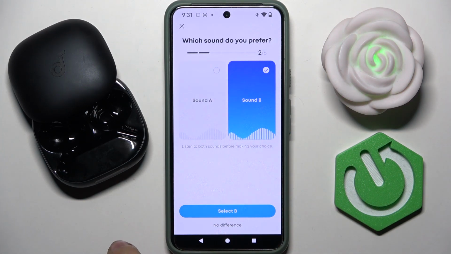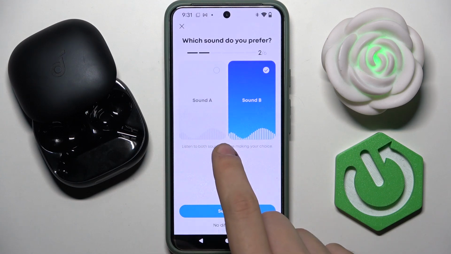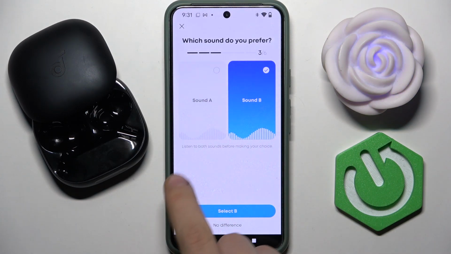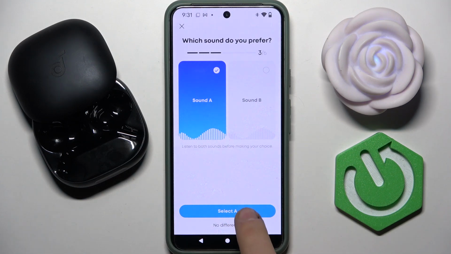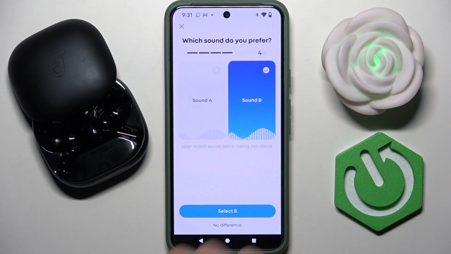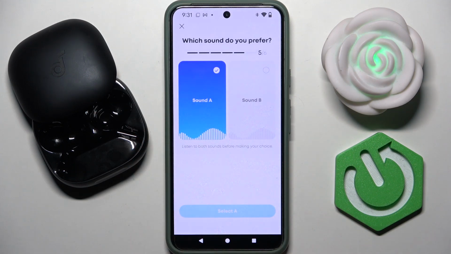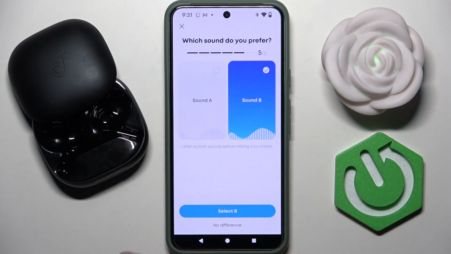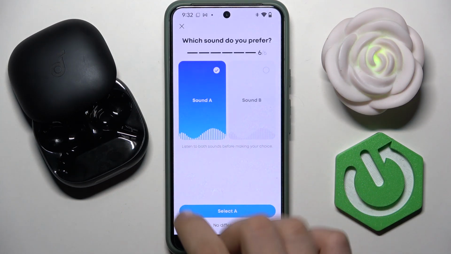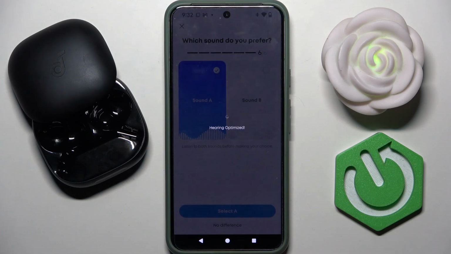Here, version B, here version A, here version A2, here I don't see the difference, so I tap no difference, and here I don't see the difference too.